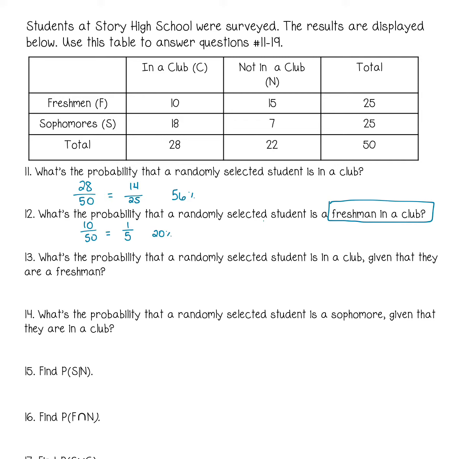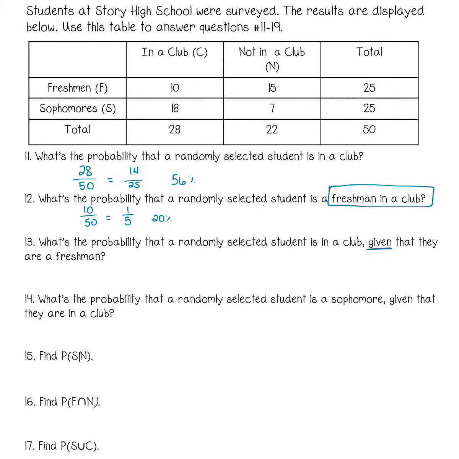What is the probability that a randomly selected student is in a club given they are a freshman? Now it gets a little squirrely. Now we're going to start reducing.